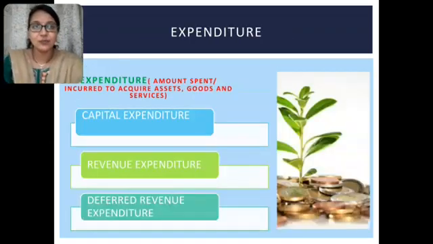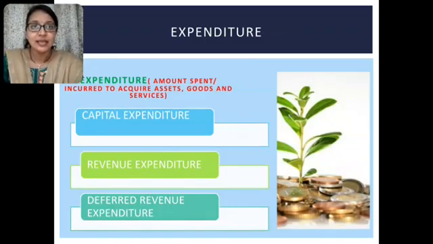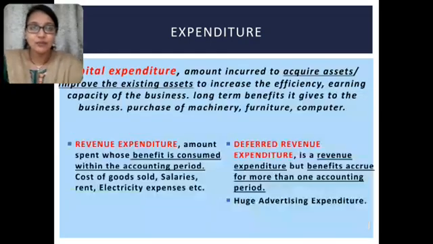Let's start with expenditure. Expenditure are the amounts which we incurred or which we spent to acquire a particular asset, goods or services. Expenditure can be of three types: capital expenditure, revenue expenditure and deferred revenue expenditure. Let's understand them one by one.